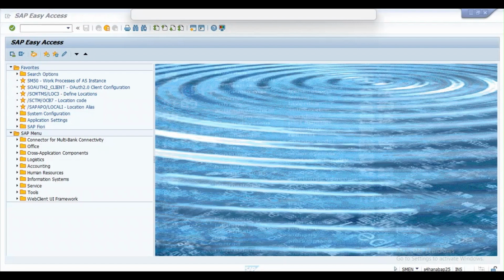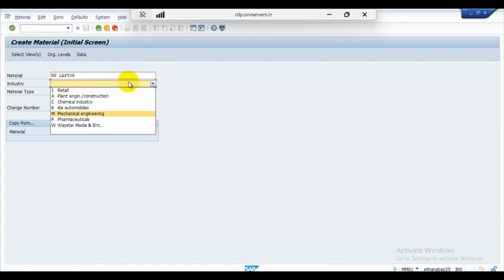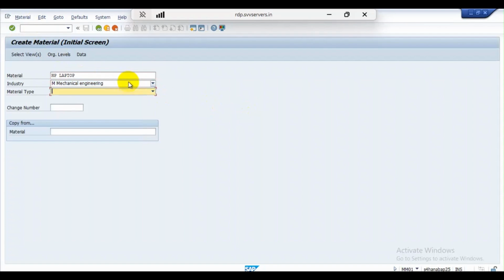First of all, we have to create a purchase order. So I'm creating a material, an HP laptop. Here I create the industry as mechanical engineering, and the material type I will take as raw material.